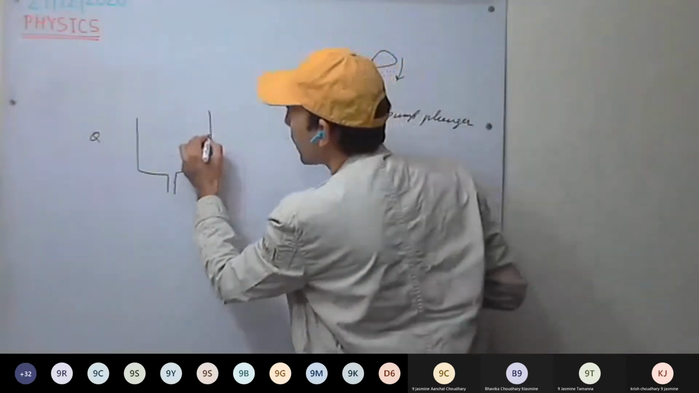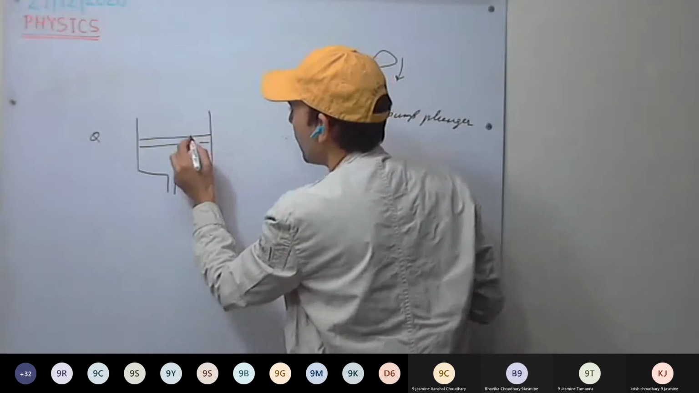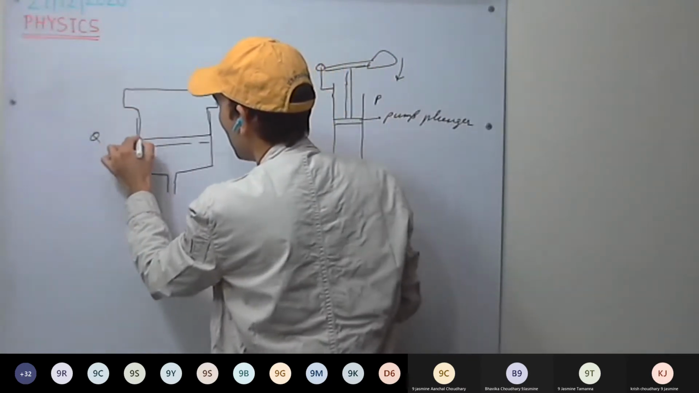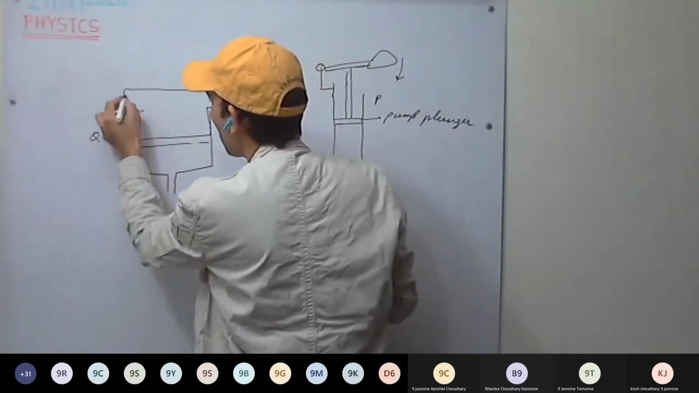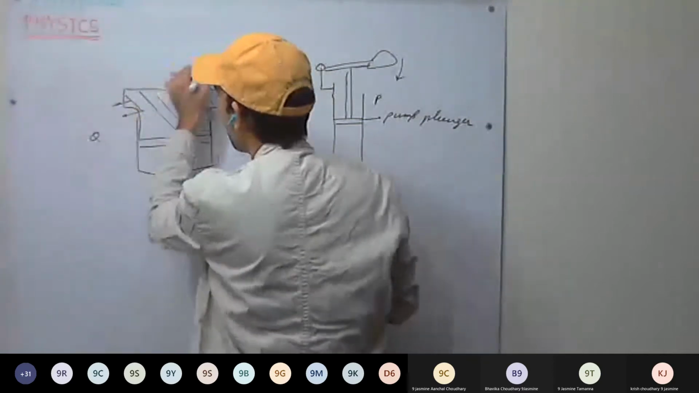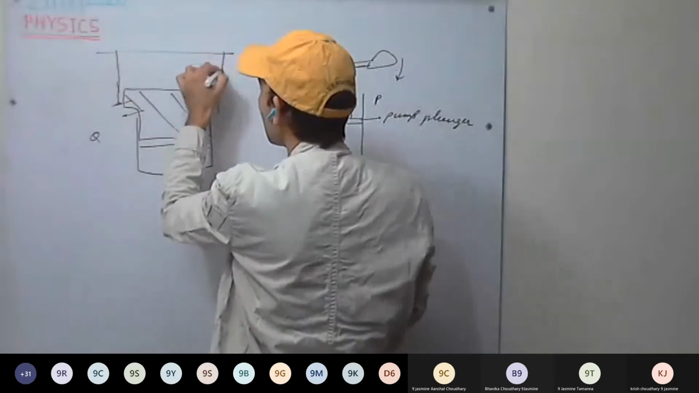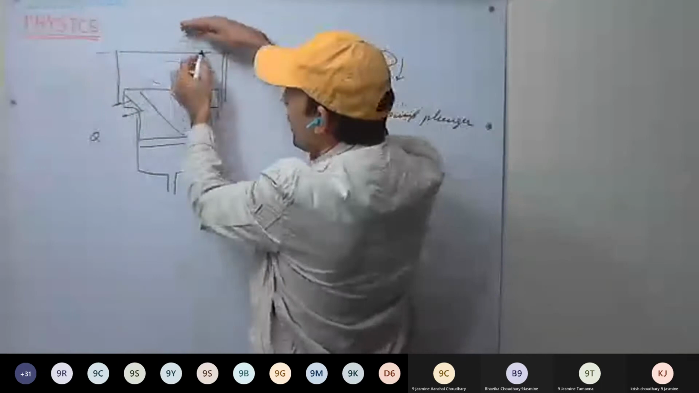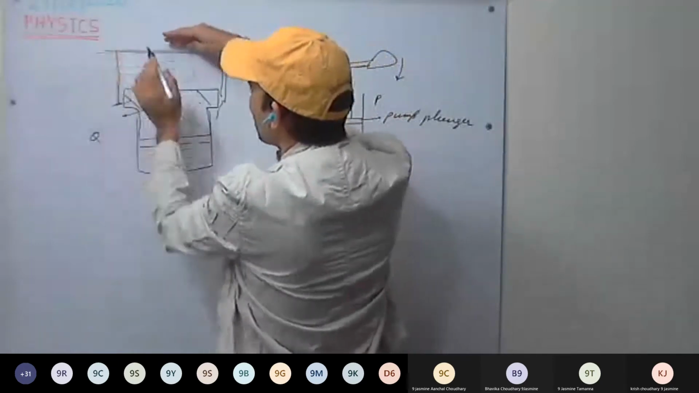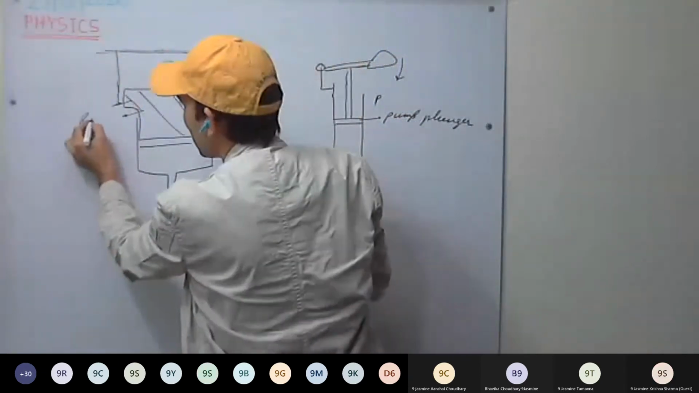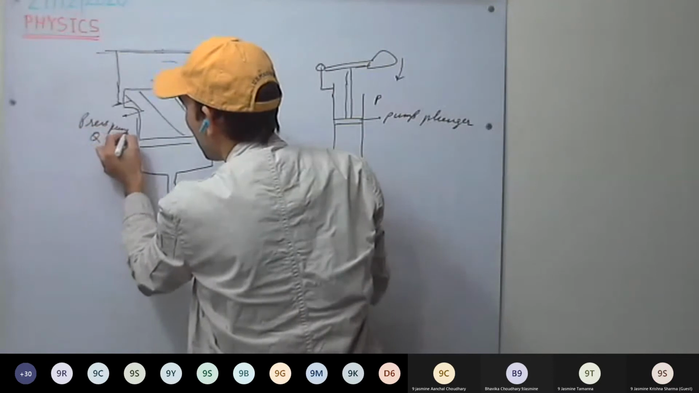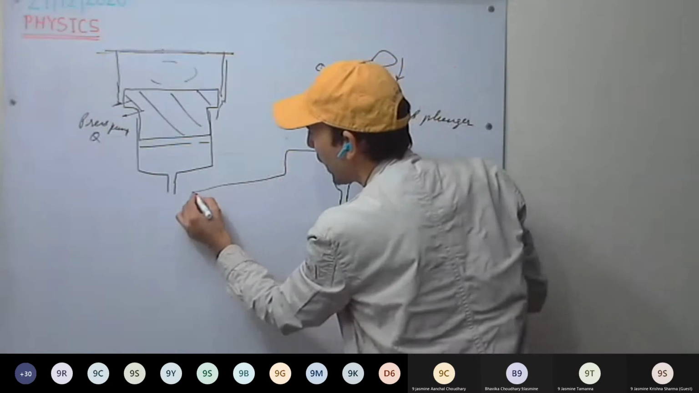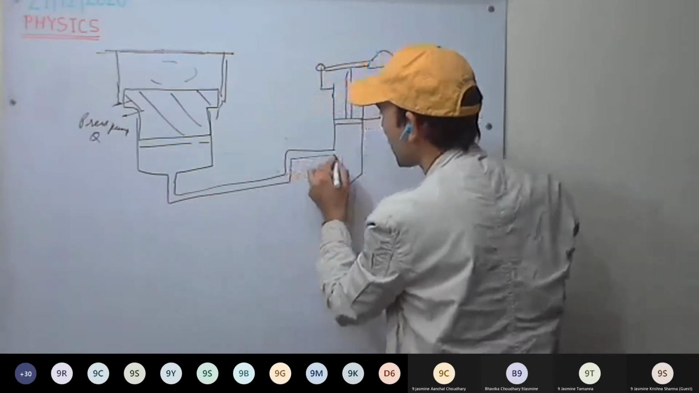And here we have the press plunger. It will be pressing. Anything we put here will be pressed against the top fixed one and the press plunger. So this is the construction. Now we will be connecting them, so through this pipe the pressure will get transmitted.